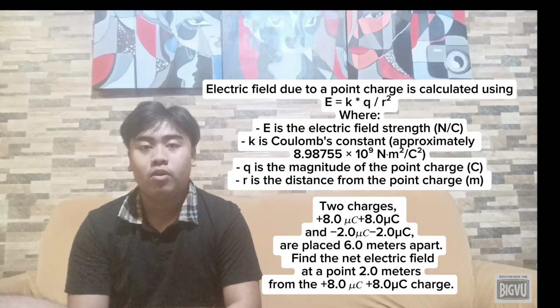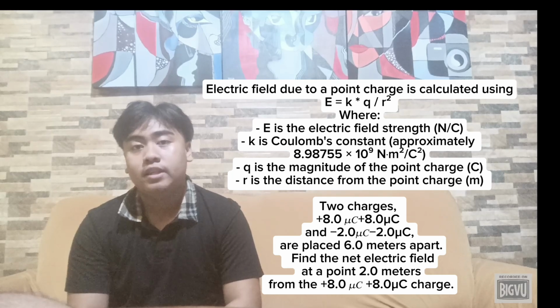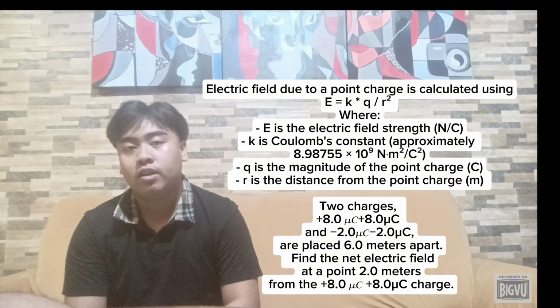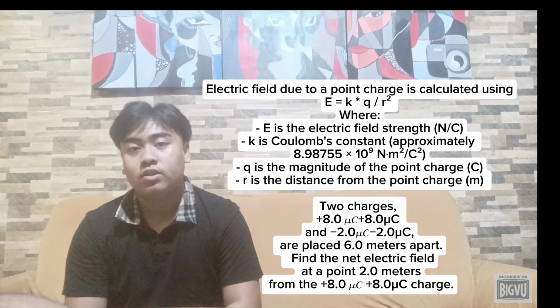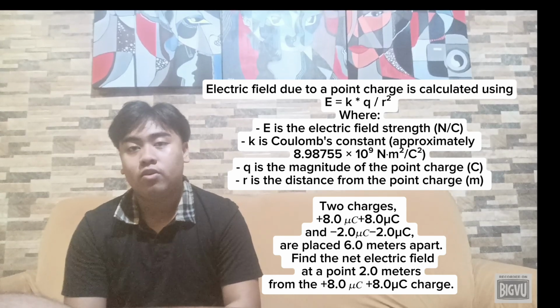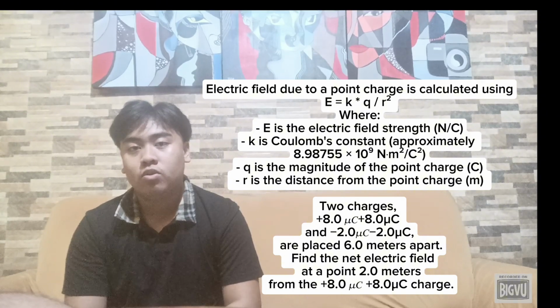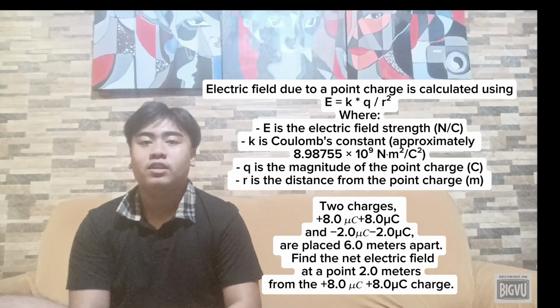For the first example, a charge of plus 5.0 microcoulomb is placed in a vacuum. The question is: calculate the electric field strength at a point 2.0 meters away from the charge. Use k equals 9.0 times 10 to the 9 newton meter squared per coulomb squared. So wait for the solution.